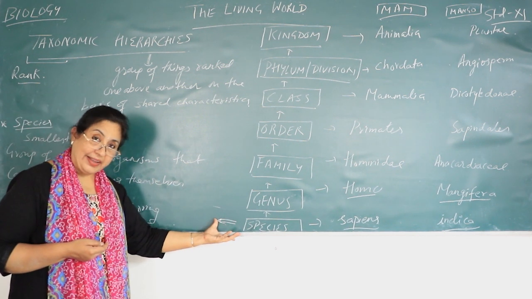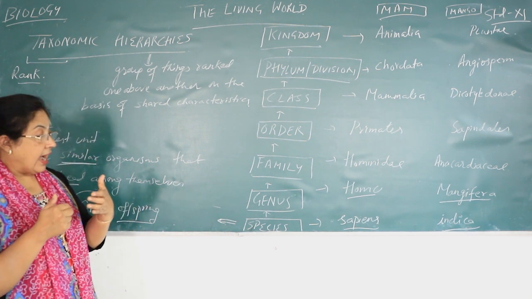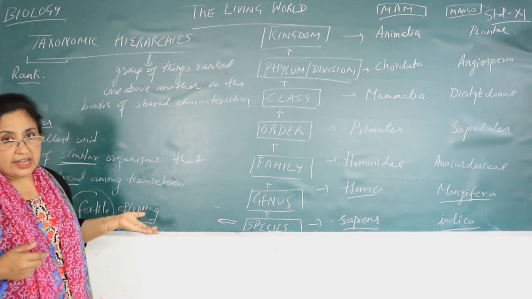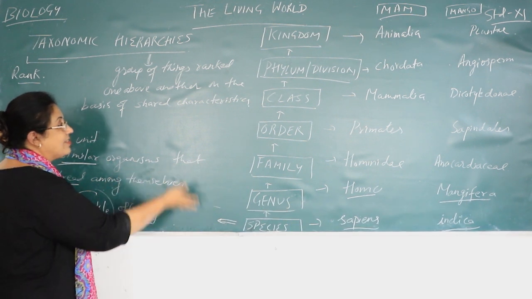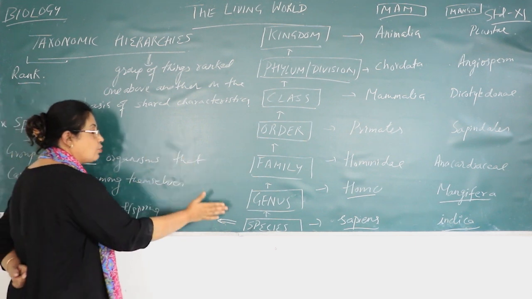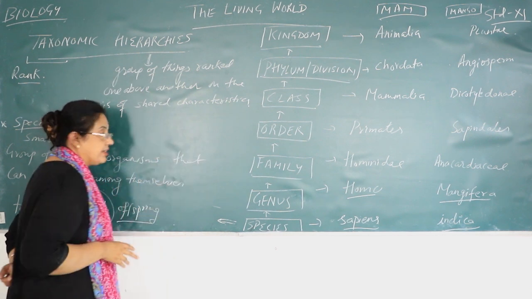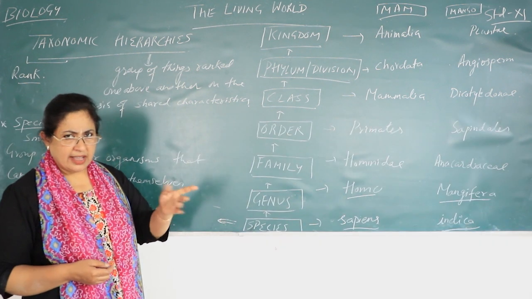It is a group of organisms which are similar to each other, and they can interbreed among themselves to produce fertile offspring. So now let us see the various taxons in the hierarchy. The smallest one is the species, and the largest one, at the highest rank, is the kingdom. And in between, it can come as fill in the blanks or something like that.